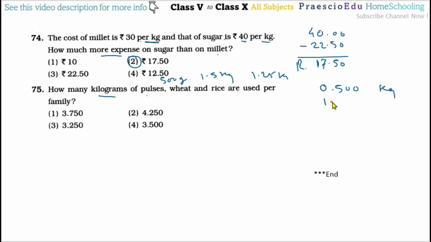Wheat is 1.5 kg, and rice is 1.25 kg. So we have to do the addition: 0.5 plus 1.5 plus 1.25, and that gives 3.25 kg. So 3.250 means option number 3 is the correct one. Thank you.